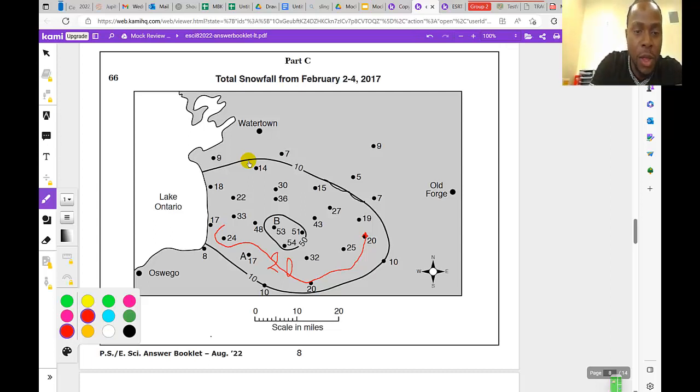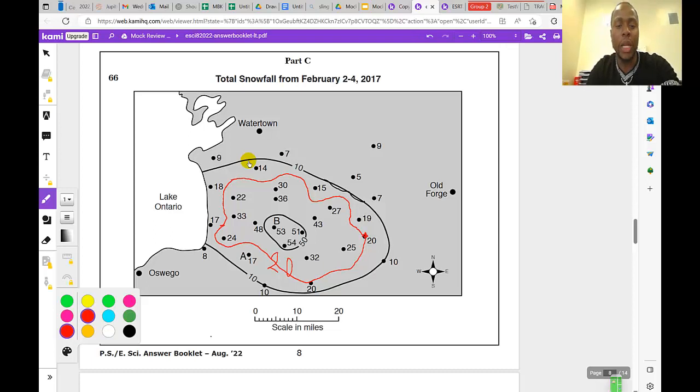14 is less also, so I'm going to continue. 33 is greater, 22 is greater, 18 is less, so I'm going to go in between, taking 18 outside. 14 is less, so I'm going to keep 14 outside. 30 is greater, so I'm going to meander in between. I'm going to keep 15 outside. I'm going to keep 27 inside, and then I'm going to keep 19 outside because it's lower.